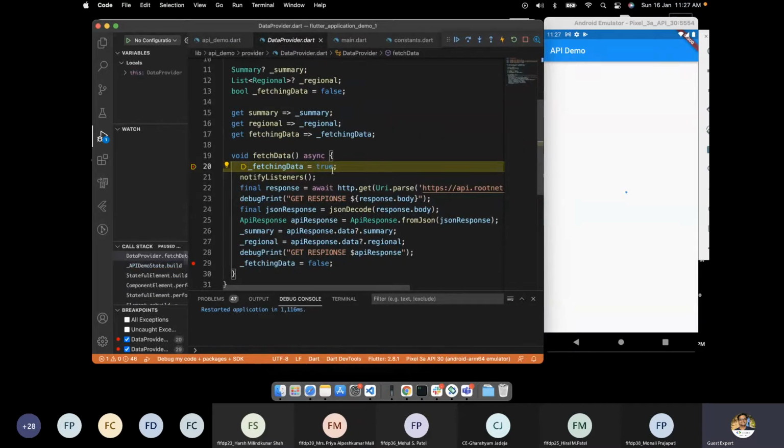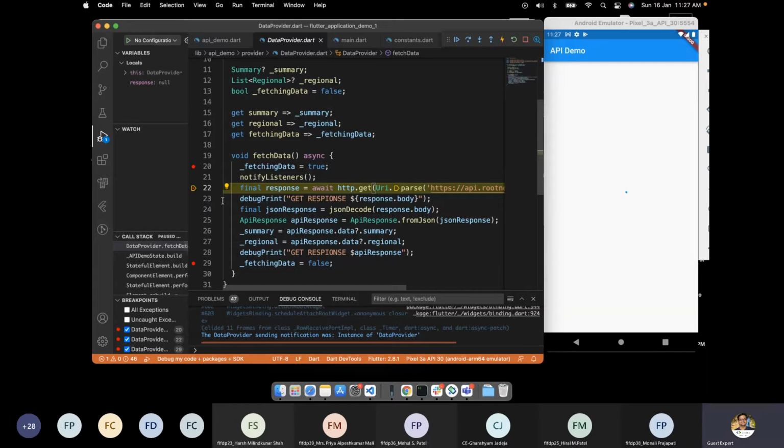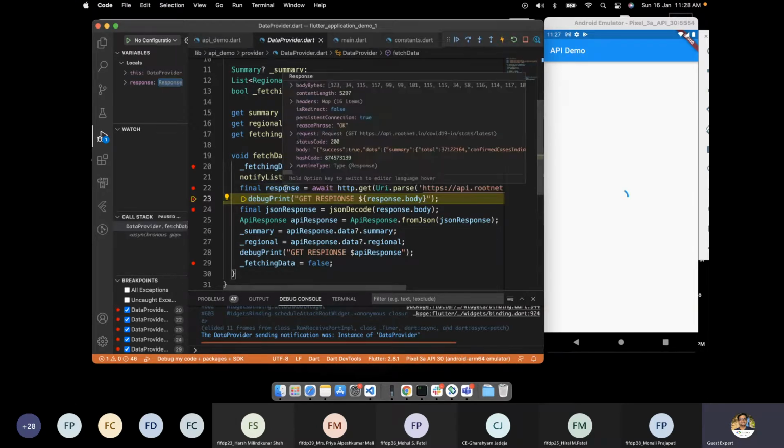And here, the data right now, my fetching data variable is false. It is getting true. It says notify listeners. Then the API response is coming.